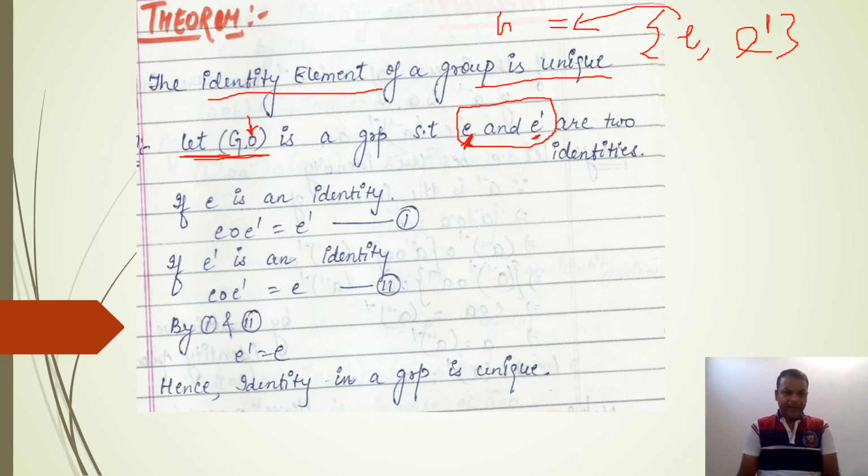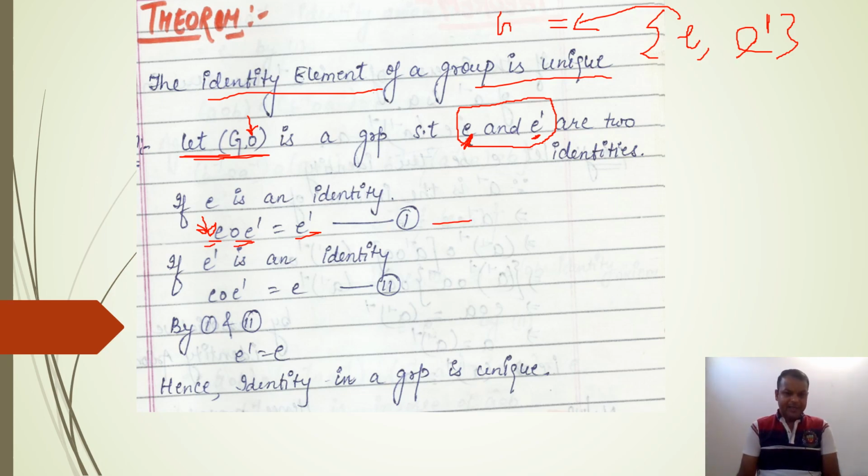So if we operate this identity E on E dash, then we will get E dash, because E is an identity, and we know that if we operate identity on an element, then the output will be the same element. It means the element will not be changed after operating identity on it. So we will get E dash. Here we can apply left operation or right operation. We can operate this identity from the left side, or from the right side. So this is our equation number one.